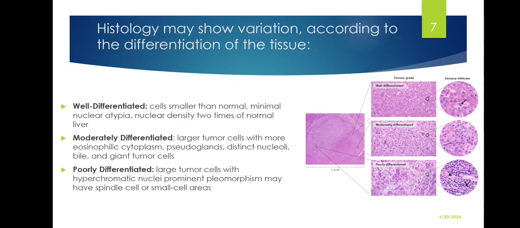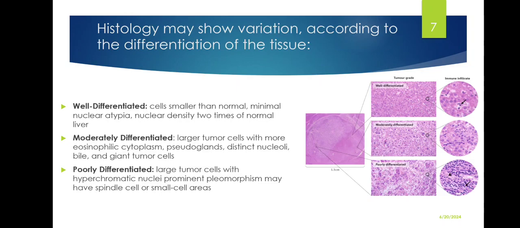Histology may show variation according to the differentiation of the tissue. So they can be well differentiated, moderately differentiated, and poorly differentiated. As you can see on the diagram on the side, in well differentiated tumors you will notice that the cells are smaller than normal, there is minimal nuclear atypia, and nuclear density is 2 times that of a normal liver.